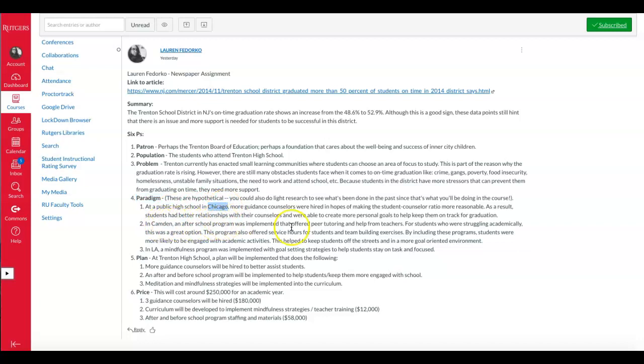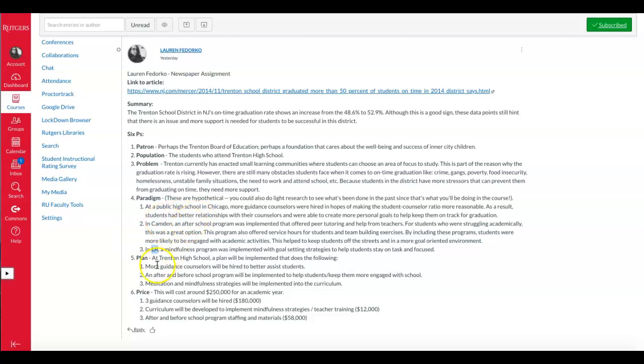And when I Googled that, I found that they added more guidance counselors to try to make that ratio better between how many guidance counselors there are to a number of students. I also looked up what Camden's doing, and they have an after school program that includes peer tutoring as well as mentoring, and they also provide food to students. And then I also looked up LA, and they included a mindfulness program to try to combat this issue. So I went into that in a little bit more detail.